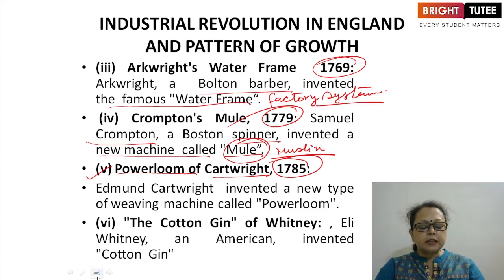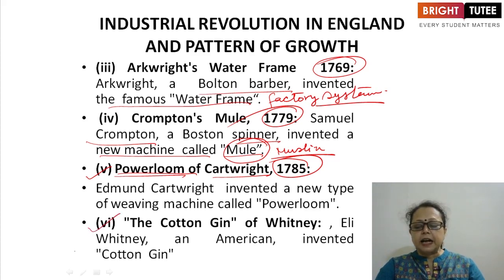This machine marked a great change in the whole system of weaving and restored the balance between spinning and weaving. So this was the importance of the power loom. With the use of the power loom invented by Edmund Cartwright, the balance between the demand for yarn and spinning was restored.